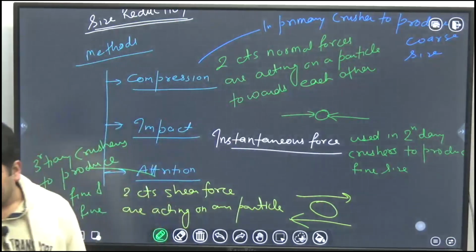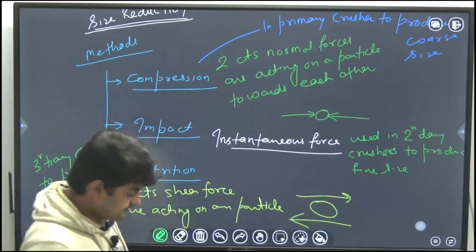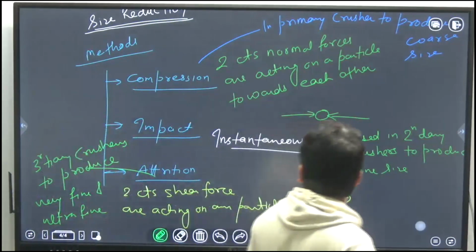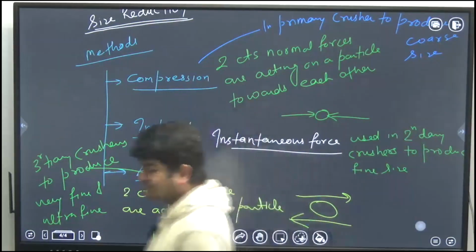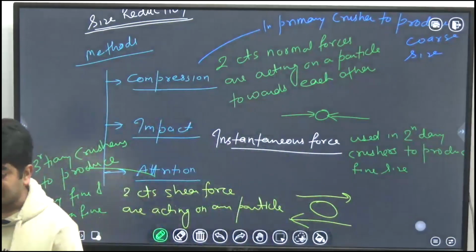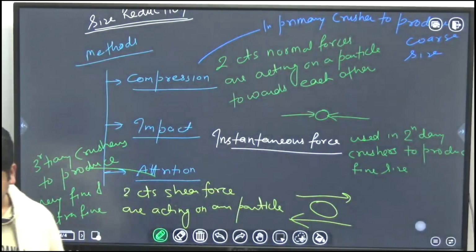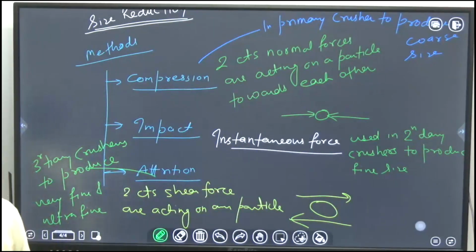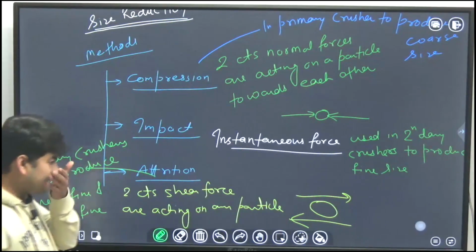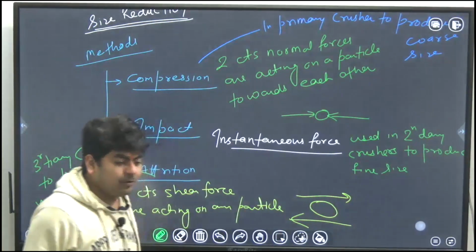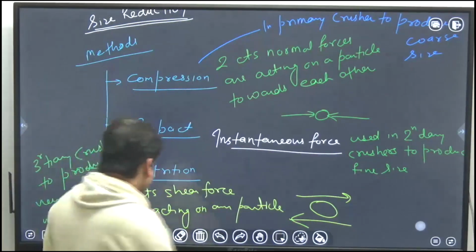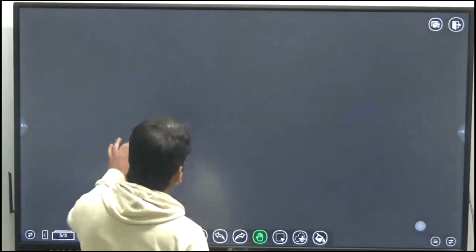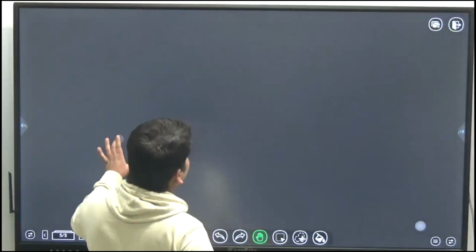So these are the methods of size reduction, guys. I hope all these things are clear to you. Okay, now the next point here is size reduction is a very interesting topic.